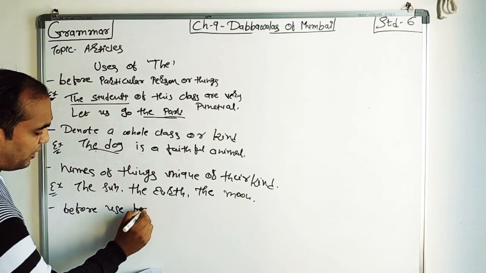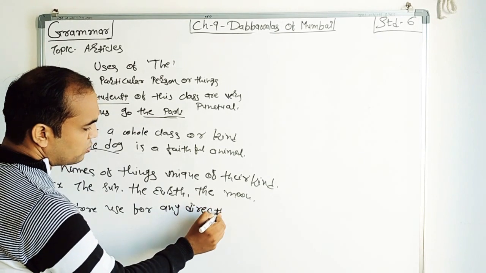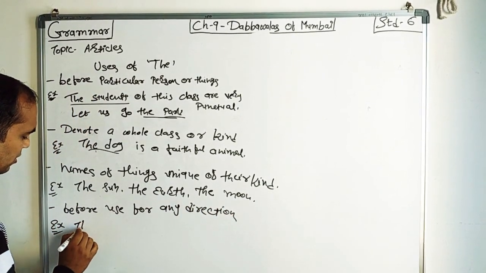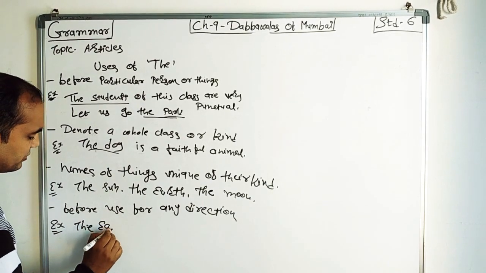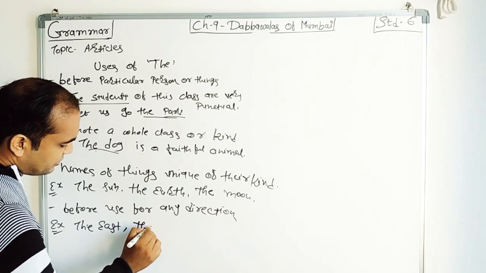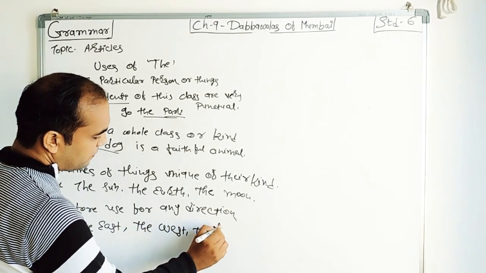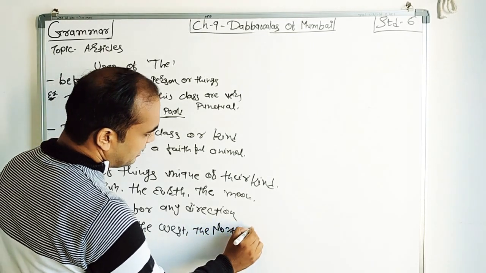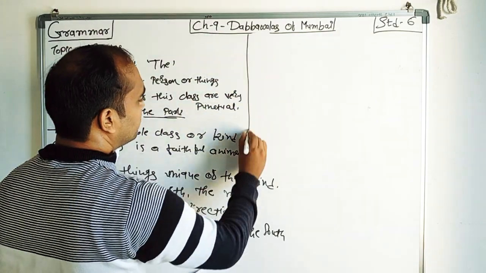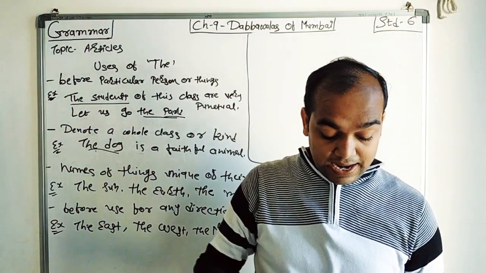Now use for any direction, right? So for example, the east, the west, the north, and the south. See, it is used for what? Direction.